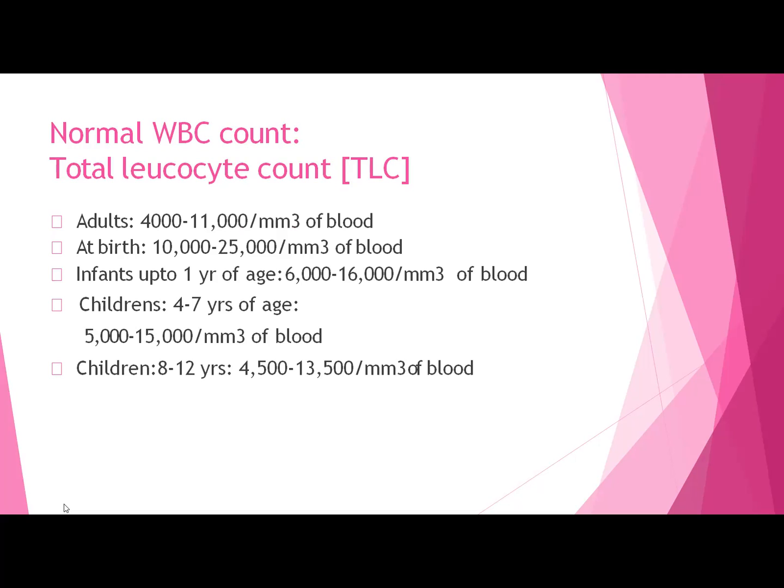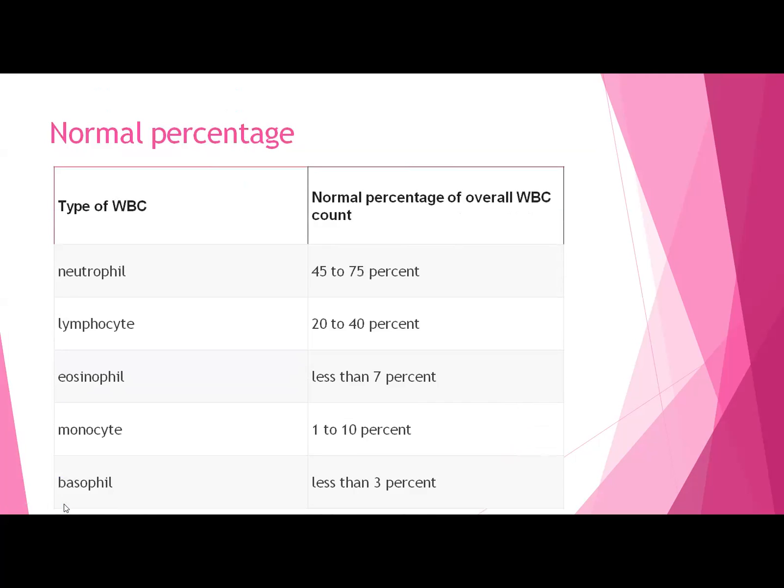Then in children at 8 to 12 years, it is around 4,500 to 13,500. And then afterward, it reaches the adult value. You have to remember all these values because these are the physiological variations due to age which are seen in the total leukocyte count.